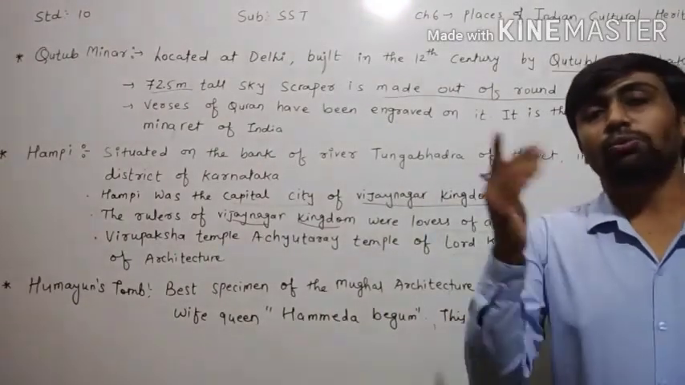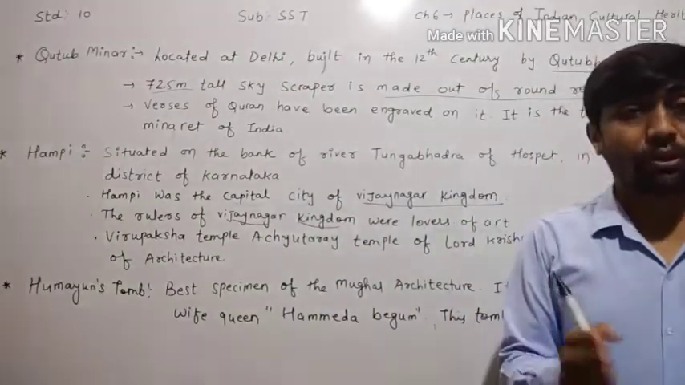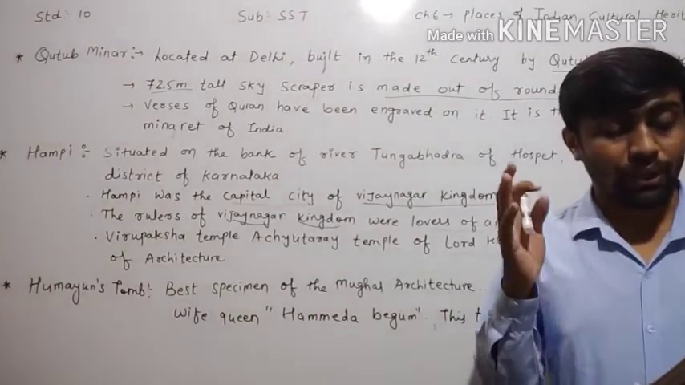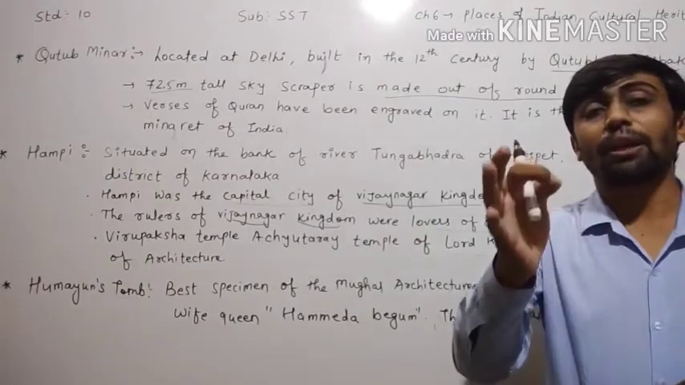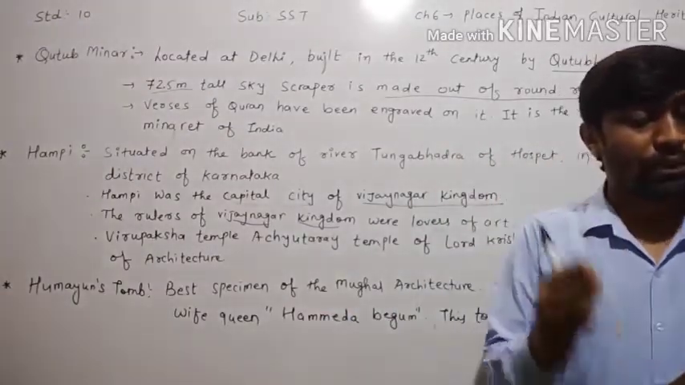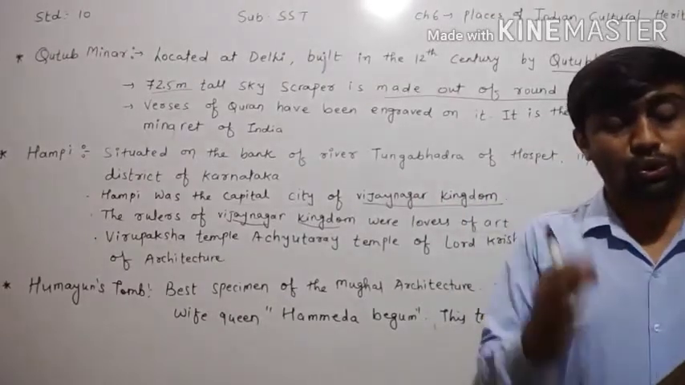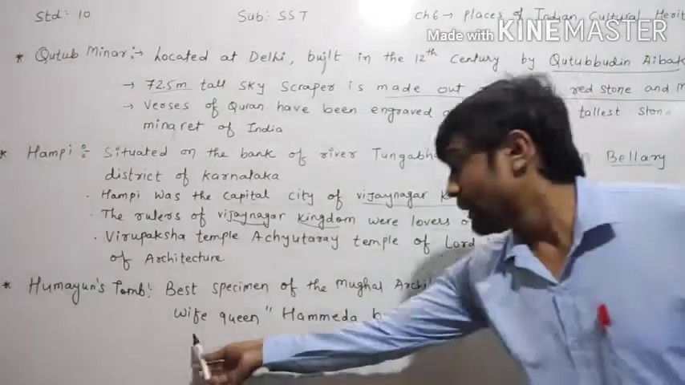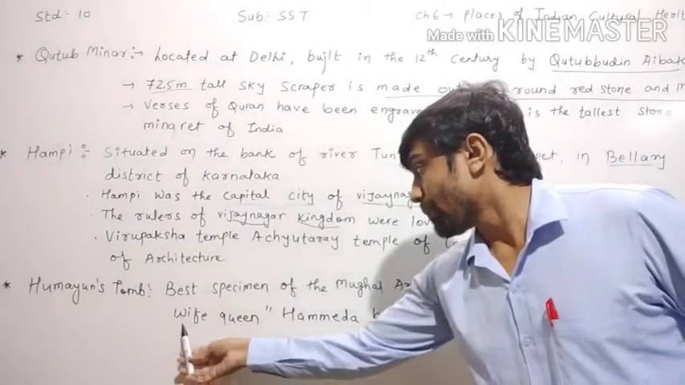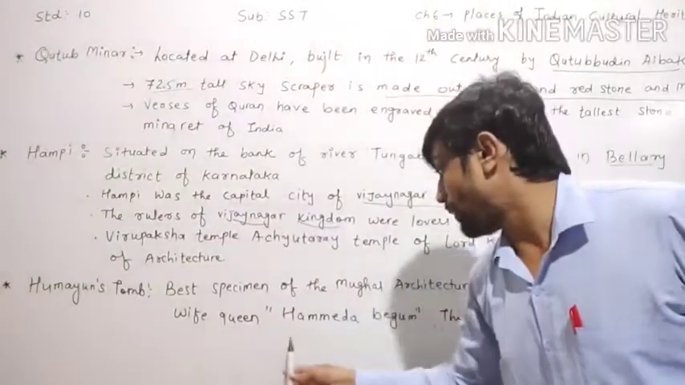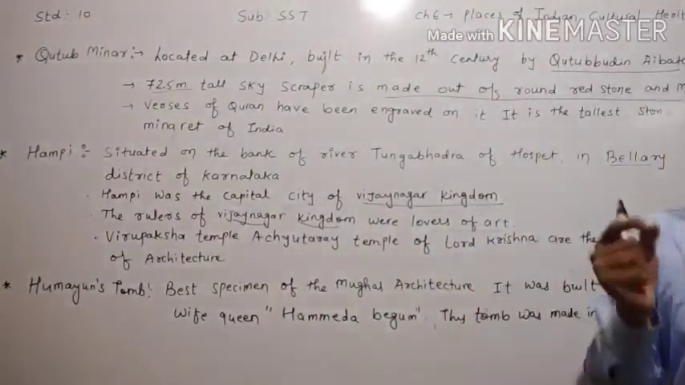After the death of Humayun, what happened then? It was built by his wife, Hamida Begum. Who completed the work of Humayun's tomb? It was built by his wife. What was the name of Humayun's wife? They have given that it was built by Humayun's wife, Hamida Begum.